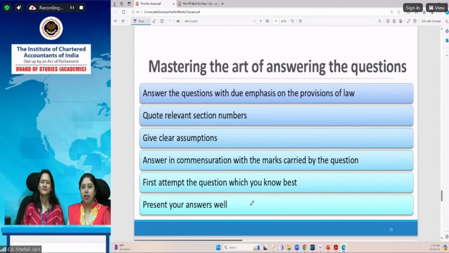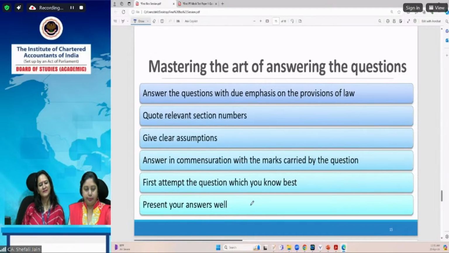You can see the answers. You can check your answers with the suggested answers hosted afterwards, or whatever you can see from your sources. But don't do it during your examination time when you still have some papers left. That can create a panic situation. So we always advise that you should not do this.